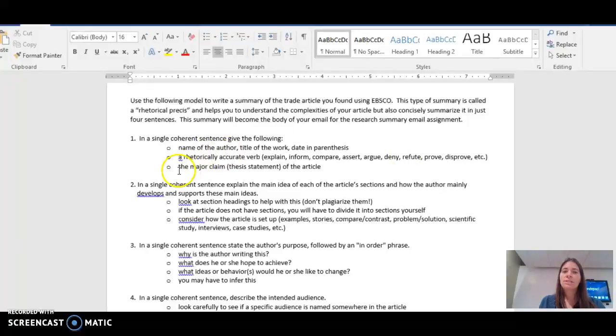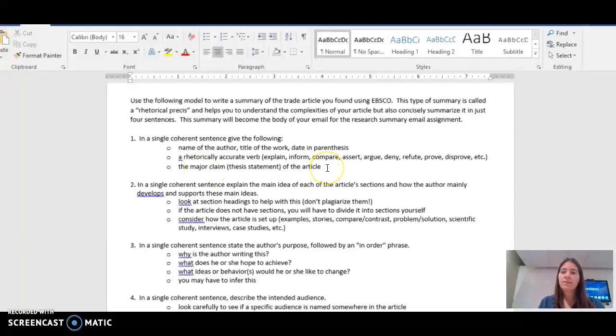And then you also need to give the major claim of the article, the main idea of the article. Main ideas are sometimes tricky to come up with. Our brains really are geared to remember interesting things. So we tend to read an article and then we'll remember the one really intriguing supporting point that stood out to us. So we're not looking for that. We're looking for the main idea.